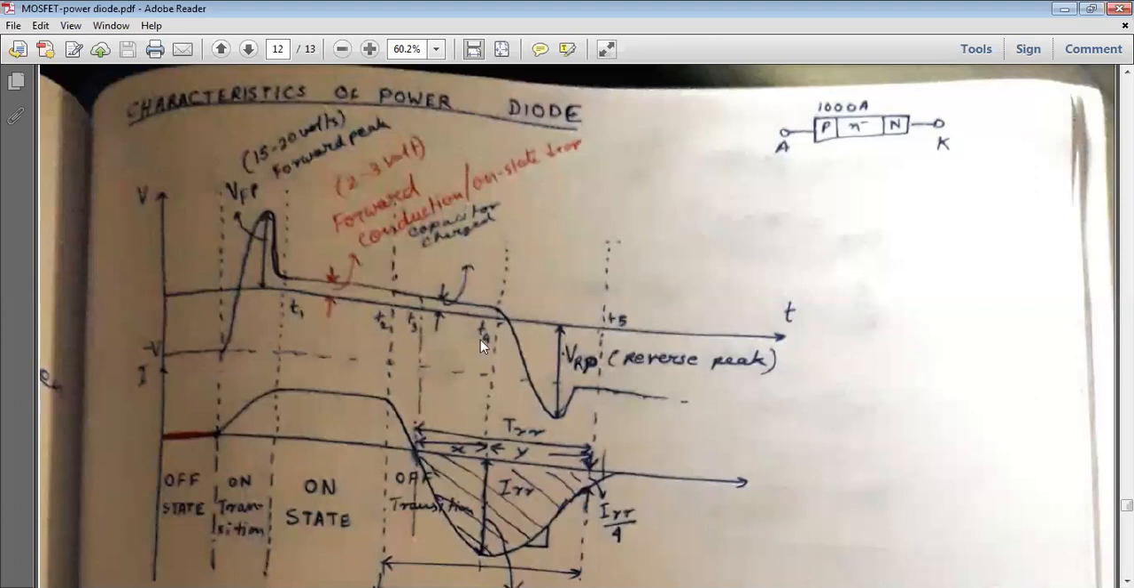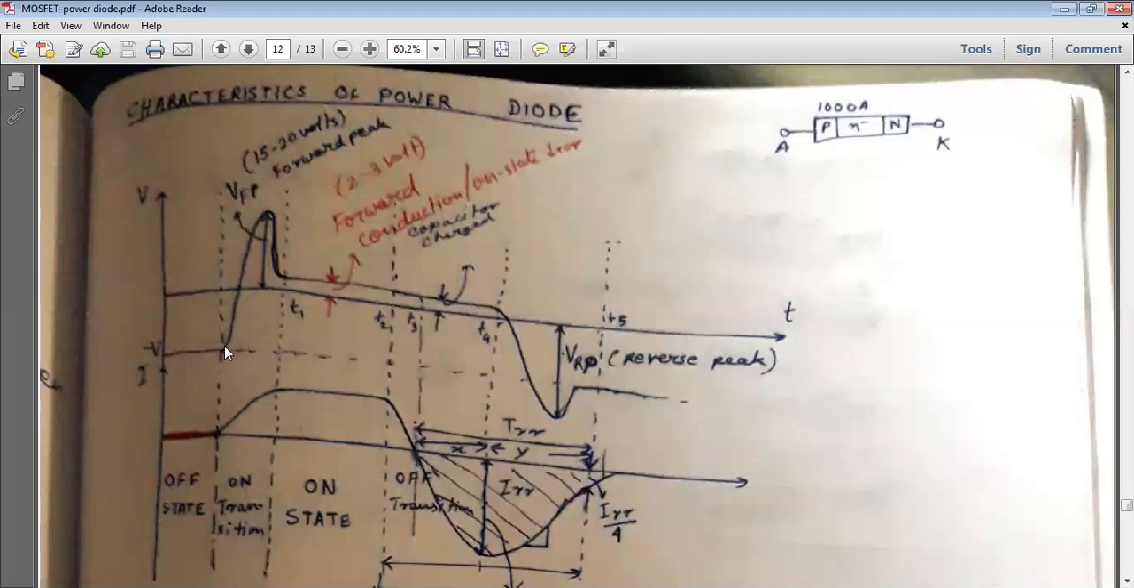Now you can see in this picture the characteristics of the power diode. During the off state, this is the voltage from plus to minus, and this one is the current characteristics. This is the voltage characteristics, how the voltage is going. So this one is the forward peak. Initially it was in the blocking state, and when it started conducting, that means the current conduction started. This is the transition period.